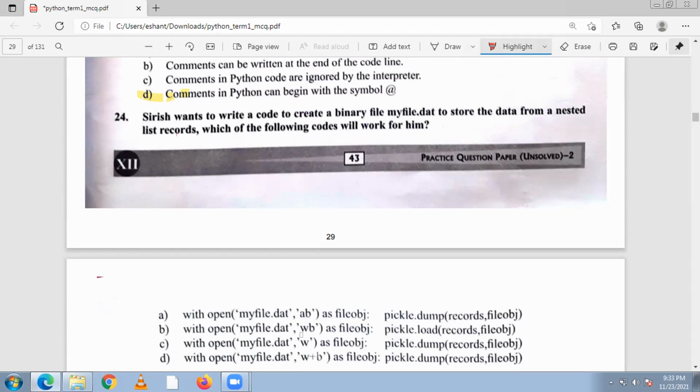Okay, now with open wb. Okay, create binary. So second one we are writing. Okay, so second one is no, it will not load. Wrong. Now third one is object pickle dot record file object, C. So C option is not correct. And with open w plus b. Yes, D is the right answer.